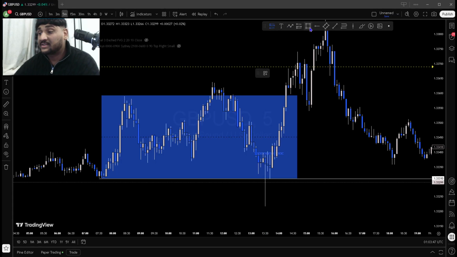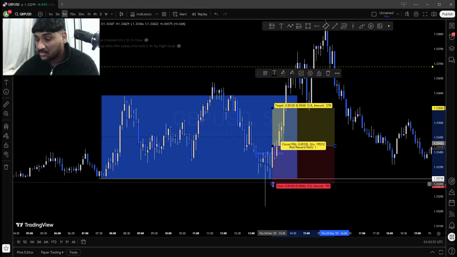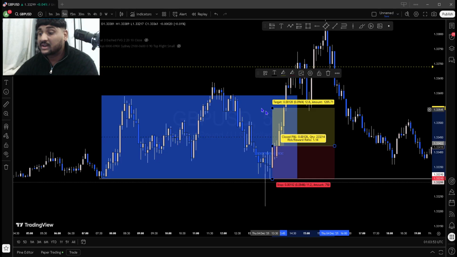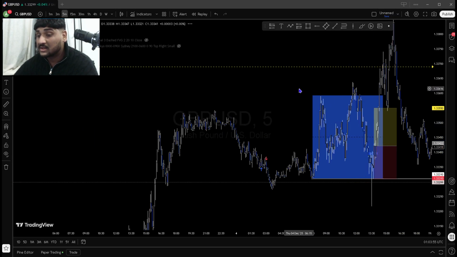So we put our entry here at the inverted fair value gap's body close right here. We put a stop loss just below this. What are we targeting? We are targeting buy side liquidity.